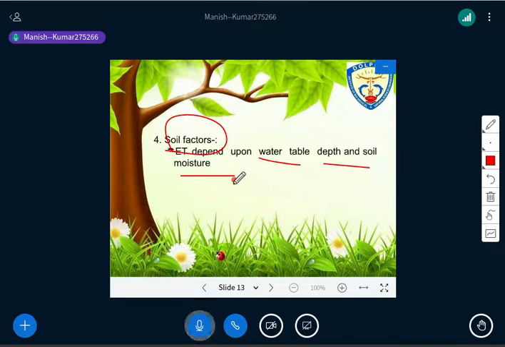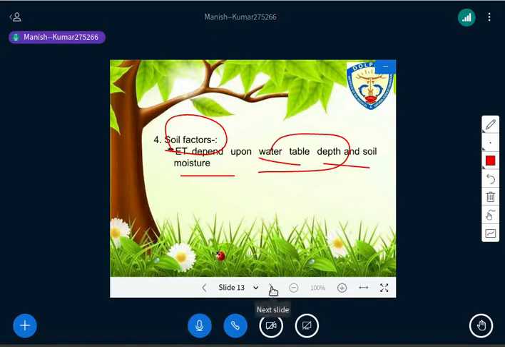If the soil is lacking moisture, meaning there is a lesser amount of water, the plant begins to transpire less water in an effort to survive, so less transpiration takes place, which means a decrease in evapotranspiration. And then the water table depth: if the water table is below, with more depth, obviously less evapotranspiration will take place, right?